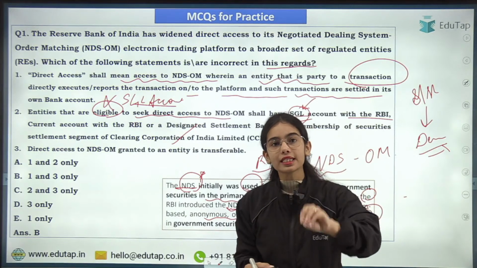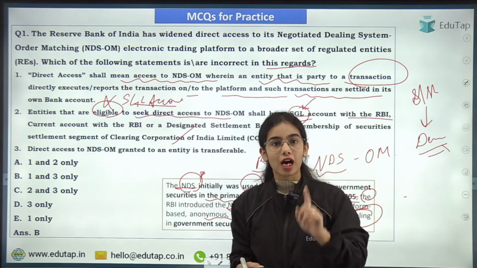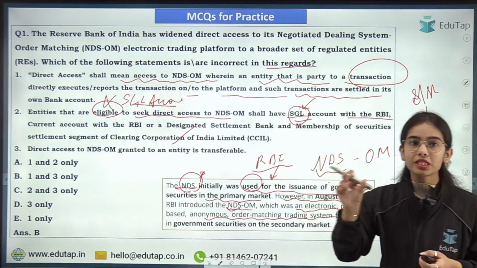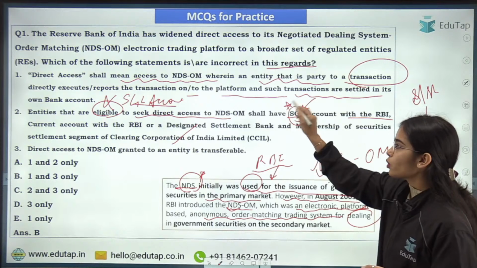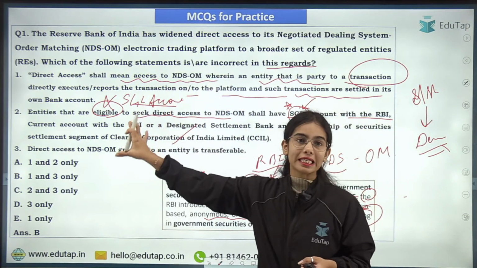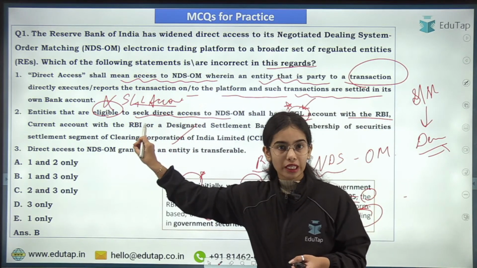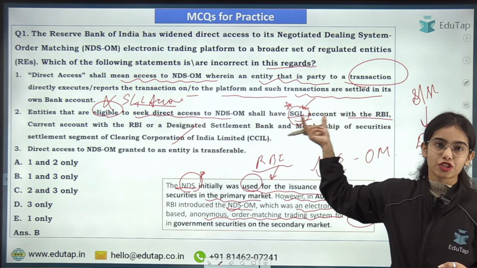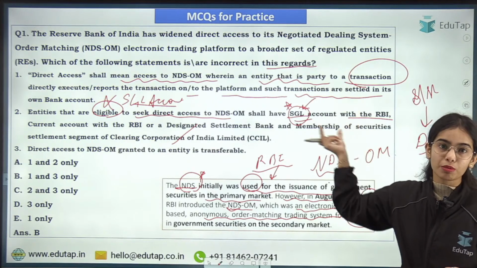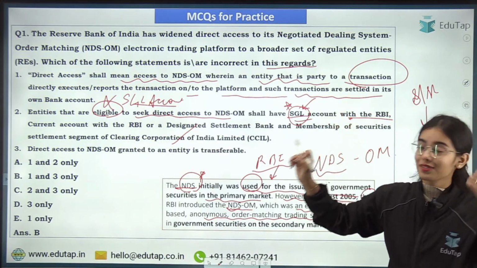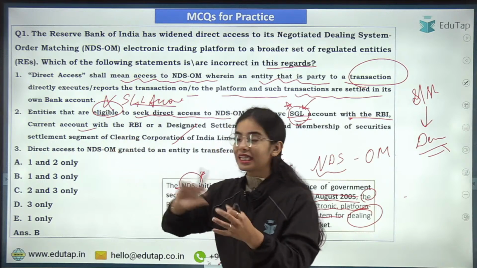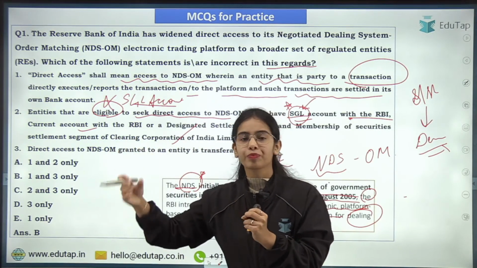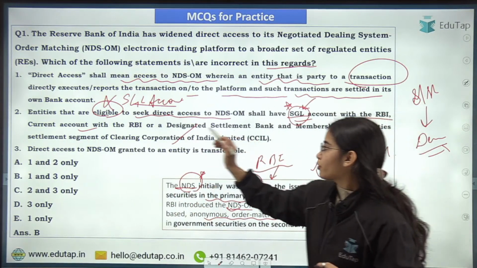Similarly, if entities are buying government securities from the RBI or trading them among themselves, the government securities are stored in their SGL account. If you want direct access to government securities in the secondary market, you will need to have an SGL account with the RBI so that your securities are stored there, as well as a current account so that money can be transferred for buying or selling the government securities.